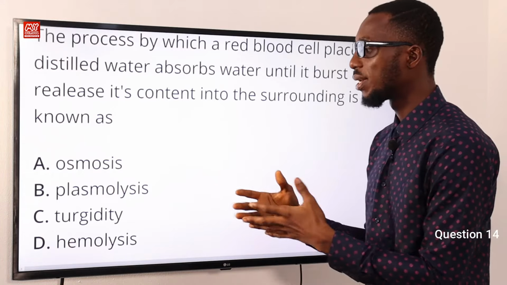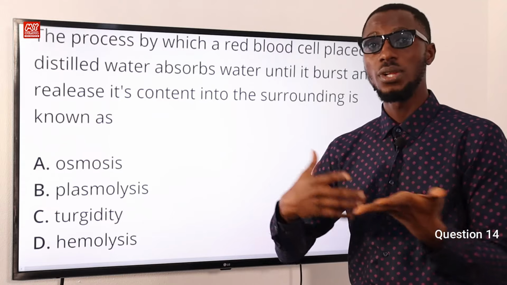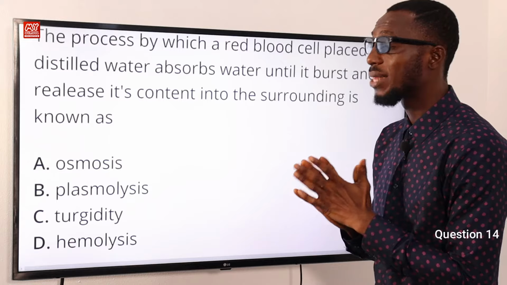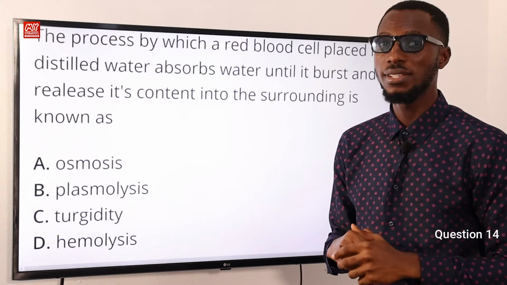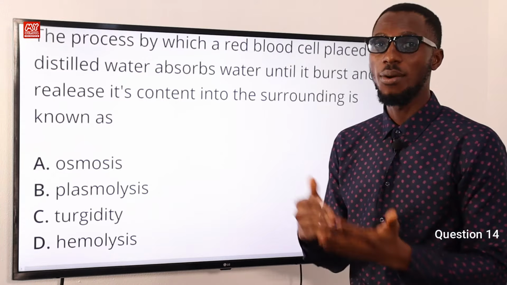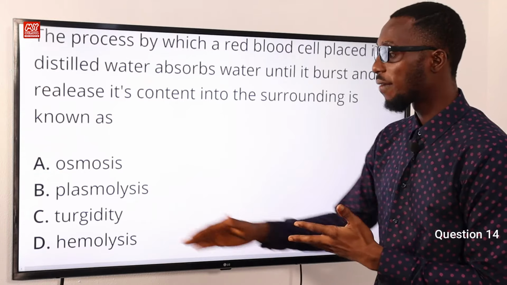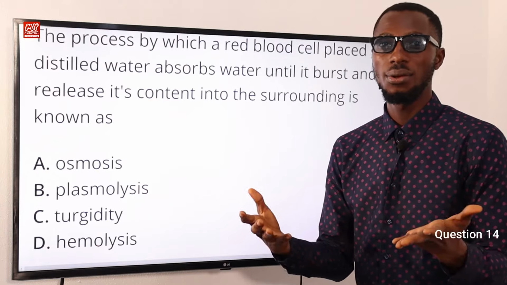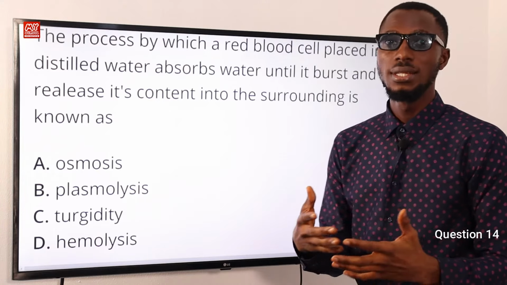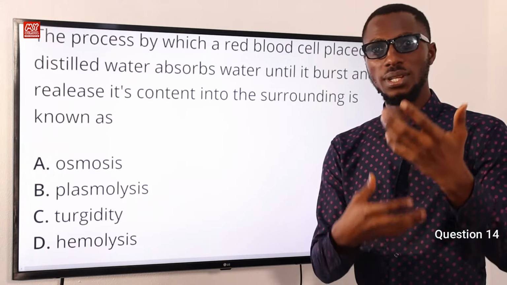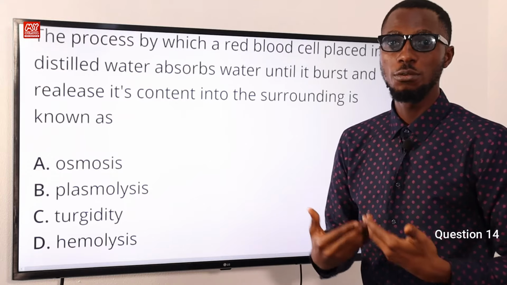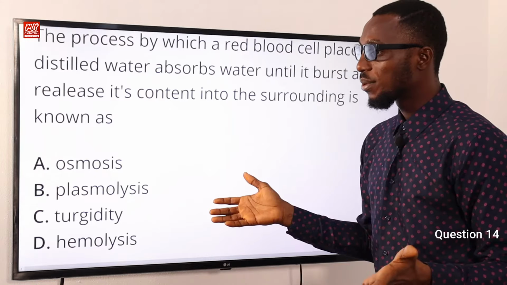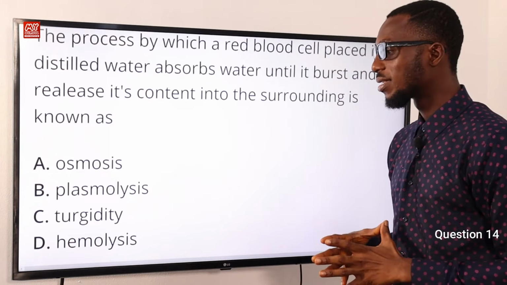Okay, we talk about plasmolysis. That is water loss by a cell because it is placed in a hypertonic solution. Please take note. Cytolysis is the opposite of plasmolysis. We have turgidity, which is when a particular cell or cells become turgid or swollen because there is fluid content being present. So looking at all of these options, we can see that hemolysis is the correct option.